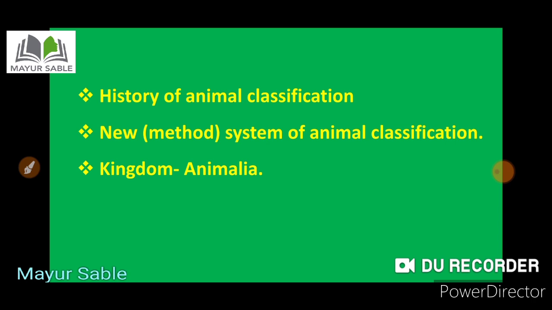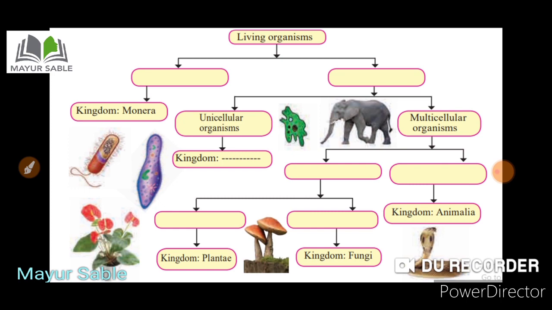Before proceeding further, I would like to ask one question to you. Which criteria are used for classification of organisms? Already in the previous standard, you have studied the classification of living organisms, and the living organisms present around us are mainly plants and animals. So, we have studied the criteria of classification, and with the help of that, we are going to complete the following chart. Here there is a chart in front of you. You can see there are some blank places there, so we have to fill in the blanks.